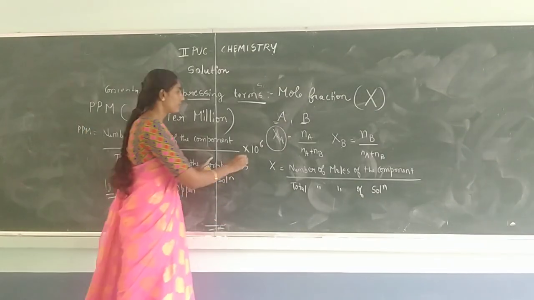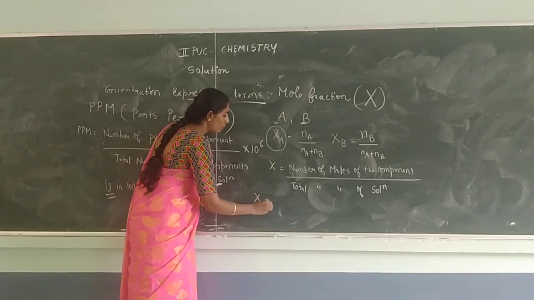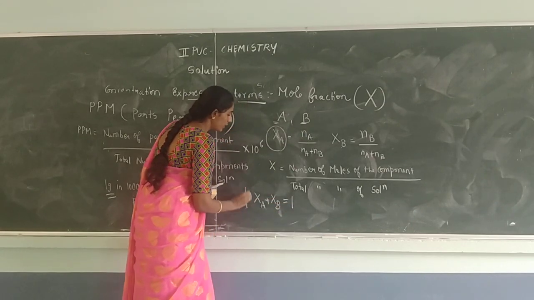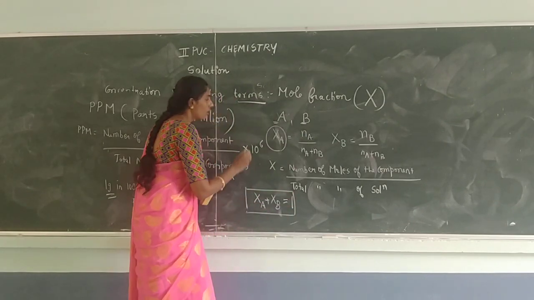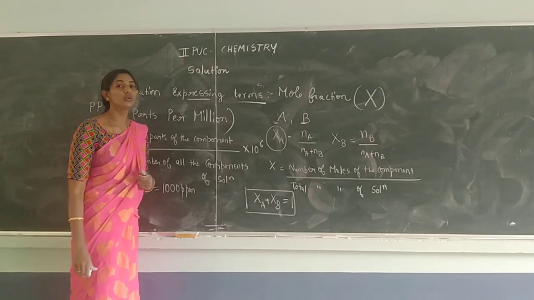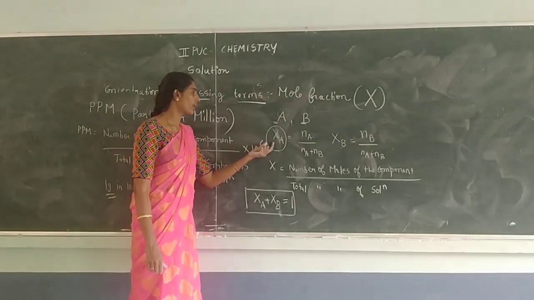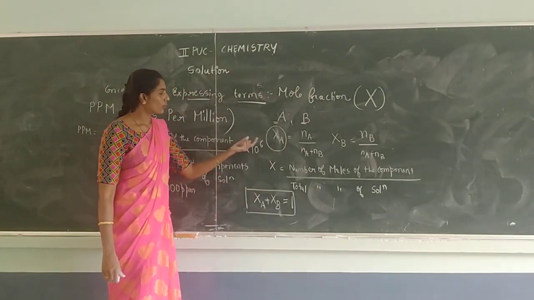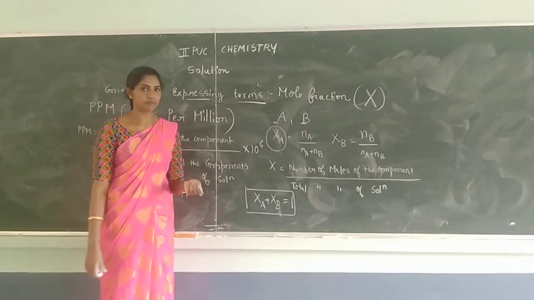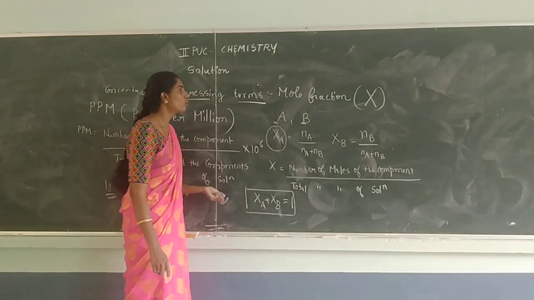It is a simple definition. So therefore the mole fraction of all the components present in the solution is equal to unity. Remember this. It is equal to 1. If you calculated the mole fraction of one component, you can easily calculate the mole fraction of one more component. Okay, so this is about the term mole fraction.